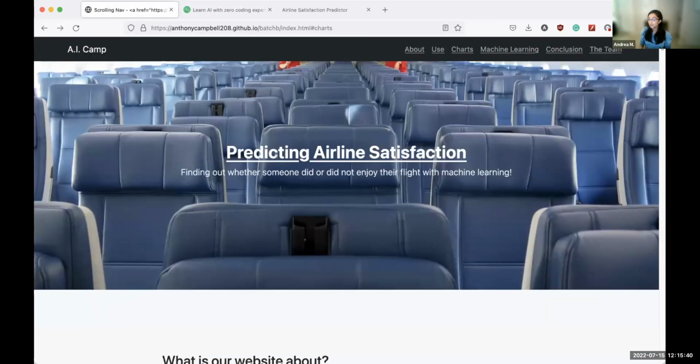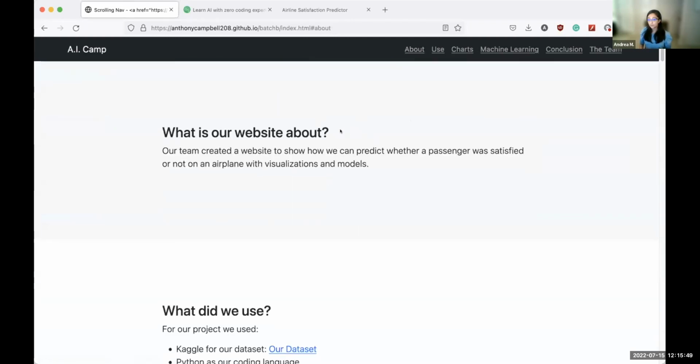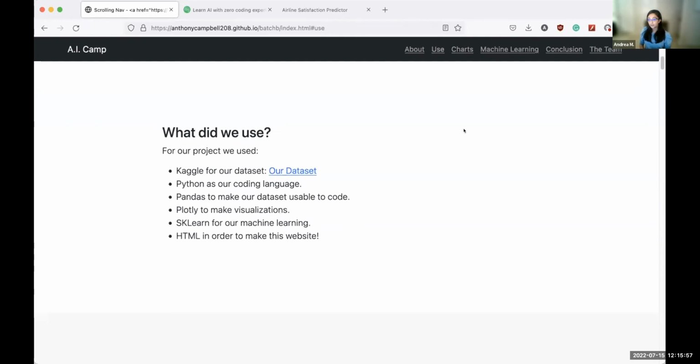And in the top right corner, we have buttons that take us to the different sections of our website. In the About section, we explain what our website is about and how we're going to solve our problem by using visualizations and models. In the Use section, we explain what we used for our project, which was Kaggle, Python, and so on. And the Our Dataset button takes us to our original dataset from Kaggle.